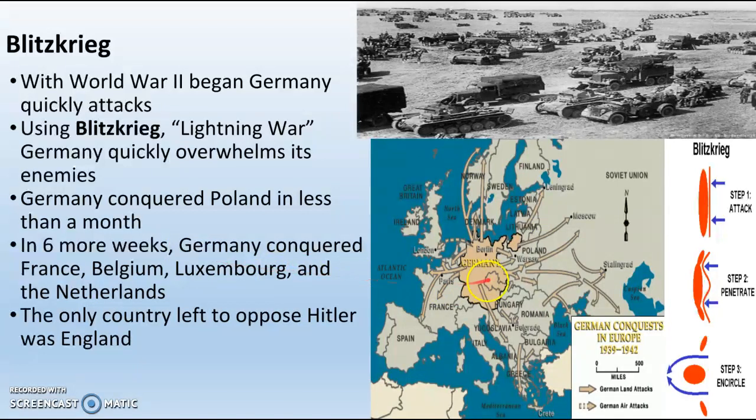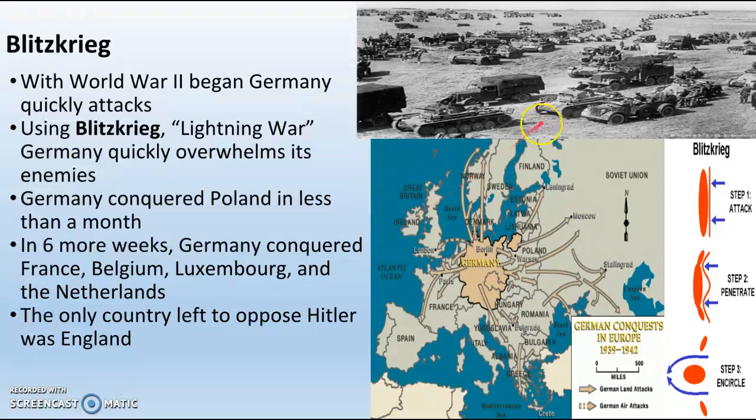In 6 more weeks, Germany has conquered France, Belgium, Luxembourg, and the Netherlands. They take pretty much all of Western Europe. The only country left to oppose Hitler was England. So in approximately 2.5 months, Germany, using Blitzkrieg, using tanks and trucks, has totally conquered Western Europe.